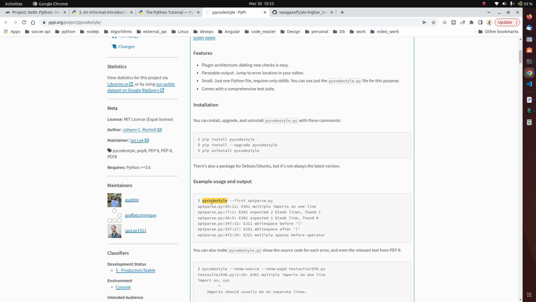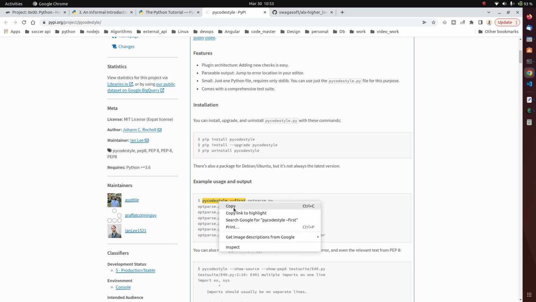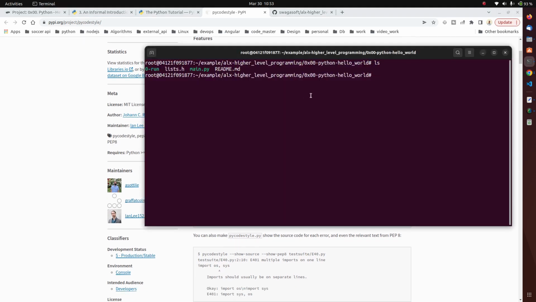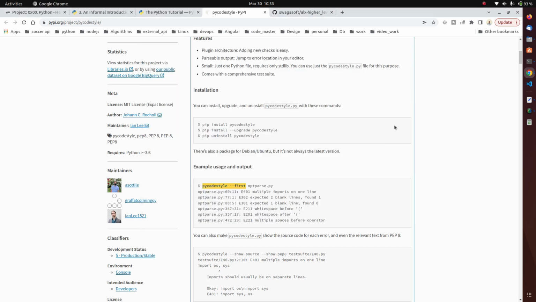You can see this command and the dash first flag, so it's going to check if you have some trouble with your code. I'm going to paste this. For example, I have one Python file here, which is main.py. If I press enter and there is no error like mine, it means the file is good.